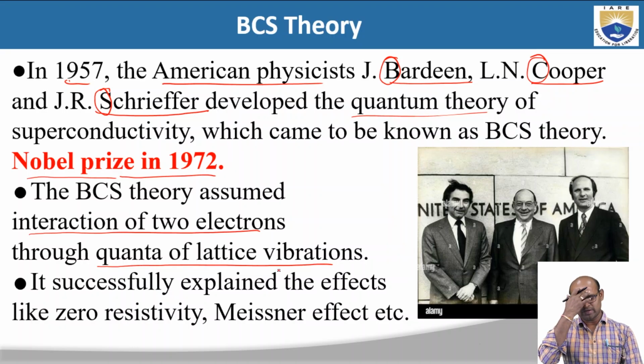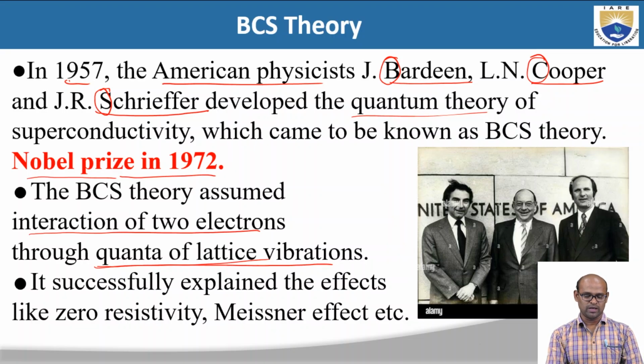Okay, so they have explained the zero resistance in superconductivity through interaction between two electrons, and the interaction between these two electrons occurs through the quanta of lattice vibration. This is an important concept in BCS theory that explains the zero resistivity.